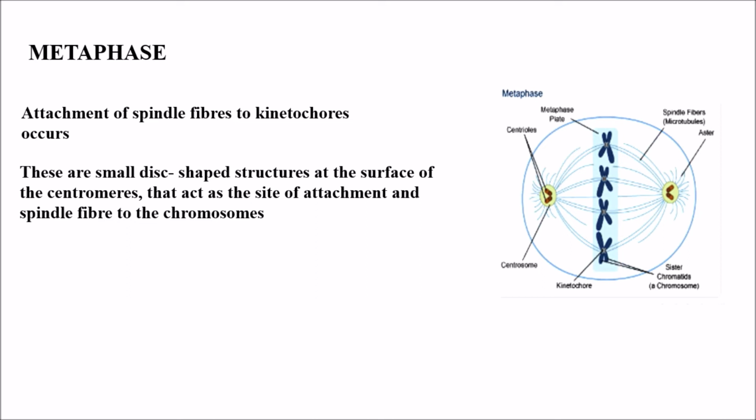We can see kinetochores as small disc-shaped structures at the surface of centromeres, and they act as a site of attachment of the spindle fiber and the chromosome. Chromosomes align themselves at the equatorial plate. So we can see that the chromosomes align by themselves at the equatorial plate.